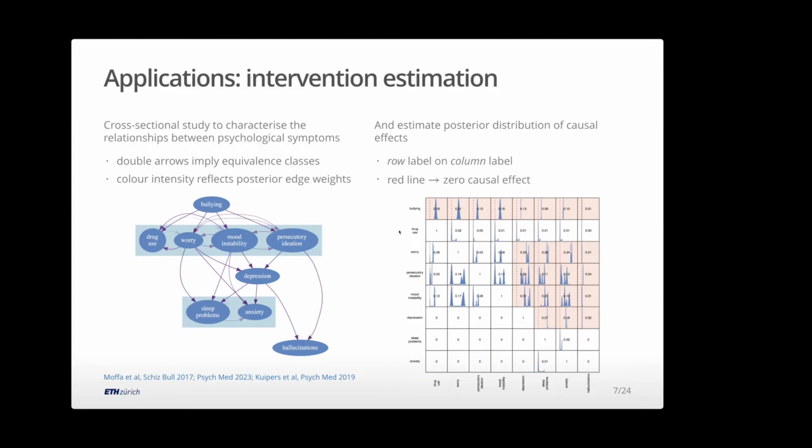Now, if I were to intervene on the row, change it from 0 to 1 in this binary data, what would be the effect on the response on the column? And you can see here, because it's in a Bayesian setting, we sampled graphs. From a graph, we learn or sample these effects. So by marginalizing out, ignoring the graph, we get the distribution of intervention effects, or putative intervention effects.